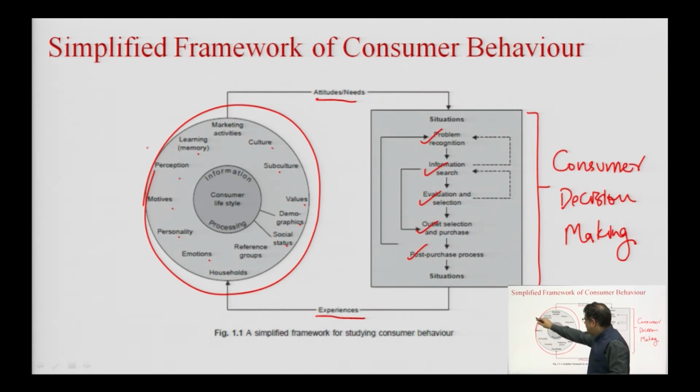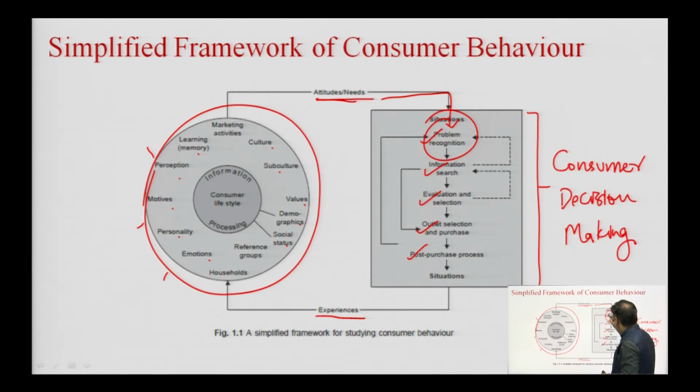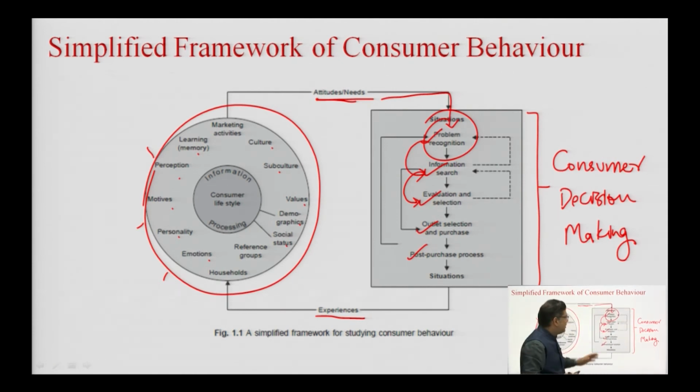There are so many kinds of factors which are influencing the consumer's purchase decision, and based on these factors the consumers are forming their attitudes or needs. The needs get converted into problems, and then problem recognition leads to information search, which leads to evaluation and selection. So, this is a simplified model of consumer behavior, and this is the complete model which we can see here.